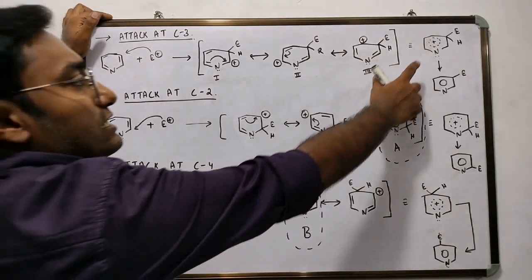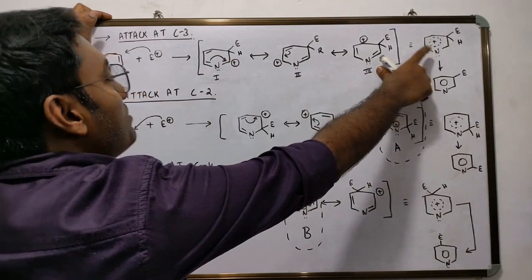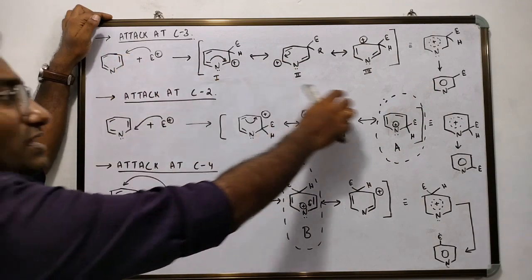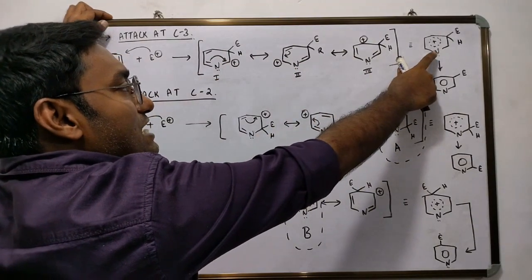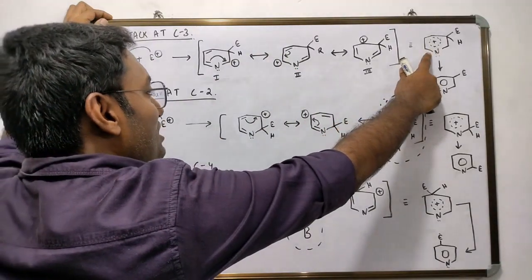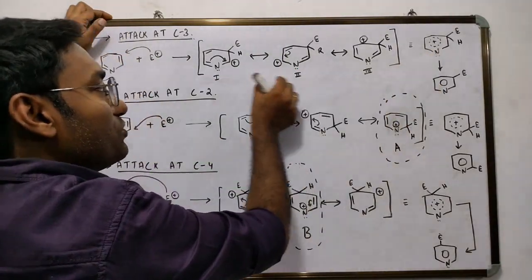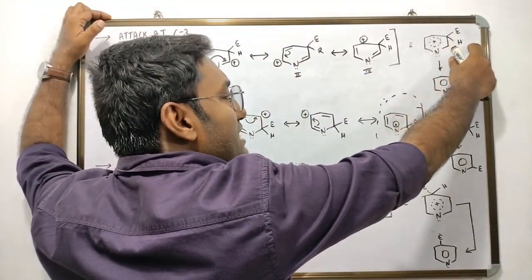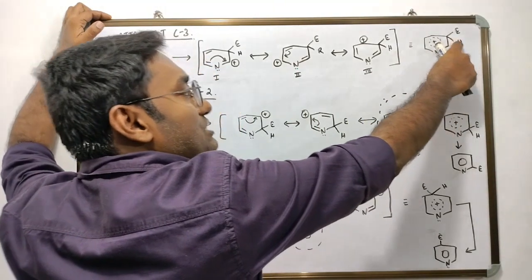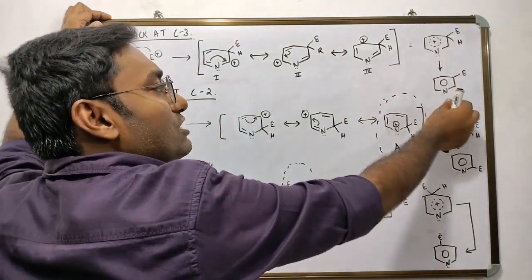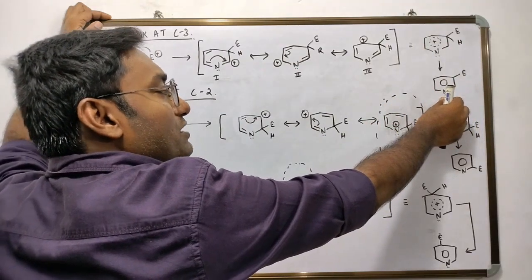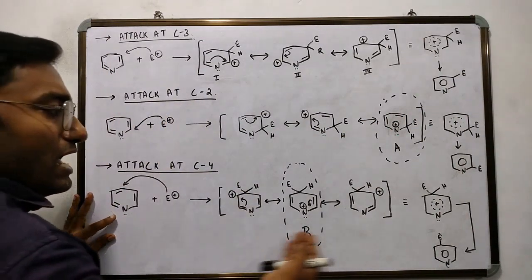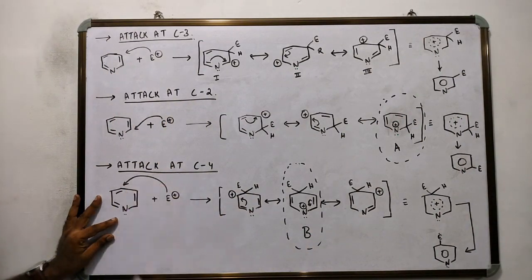Let us first look at the intermediate cation that is formed by the attack of an electrophile at the C3 position. The intermediate cation formed is a resonance hybrid structure of 3 contributing forms. To restore neutrality, an H+ is eliminated and the electron pair that is shared with H is taken in to form the 3-substituted product. The same applies for attack at C2 and attack at C4.